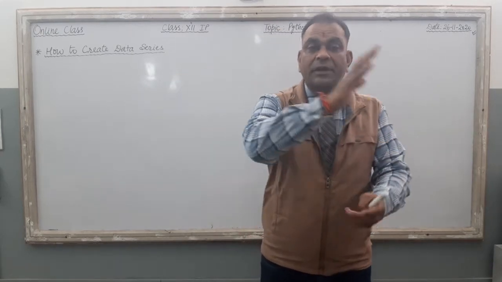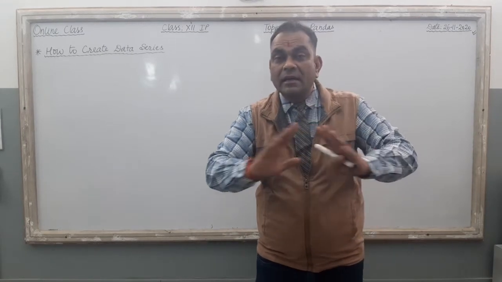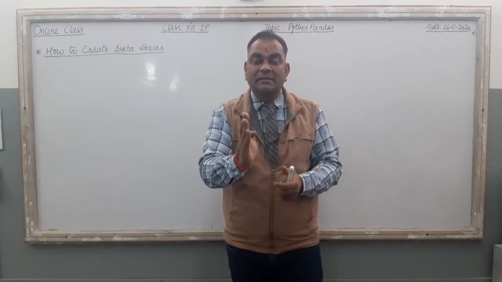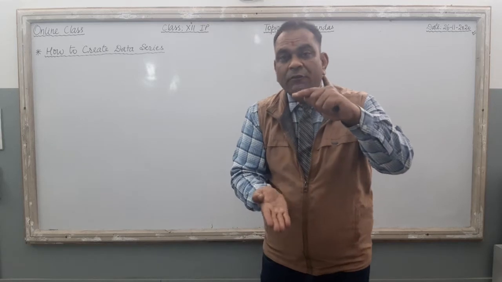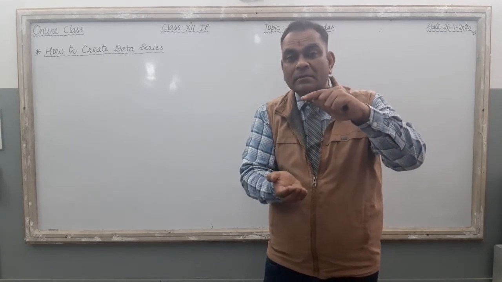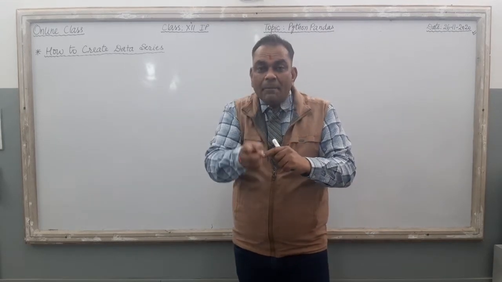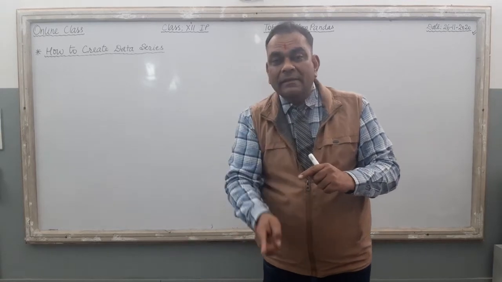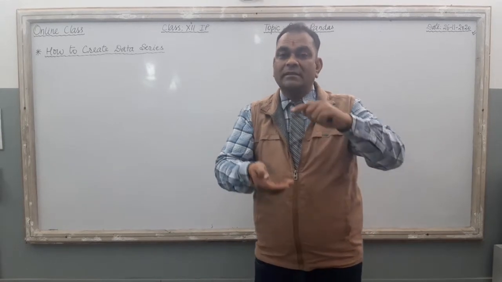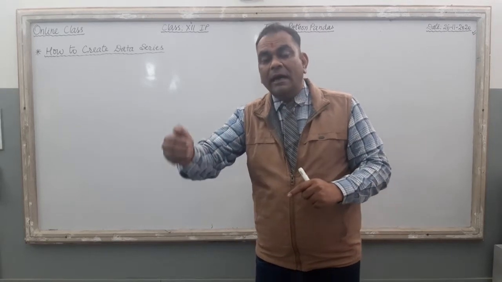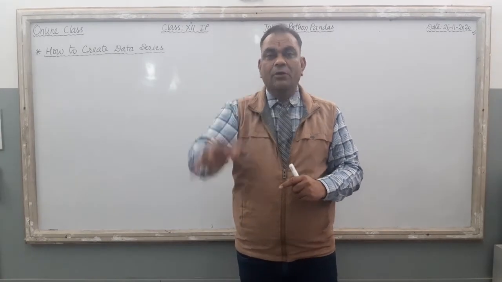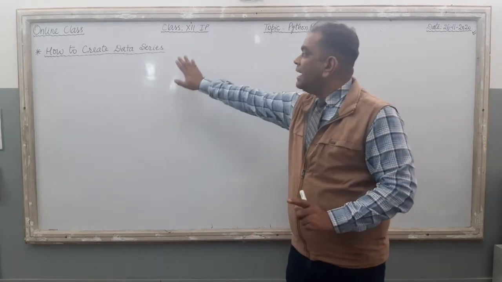In the previous video lecture we already discussed that a data series means a homogeneous sequence of data. Homogeneous means the data type of the data is the same. So we can say a homogeneous sequence of data with a specific index value is known as a data series.